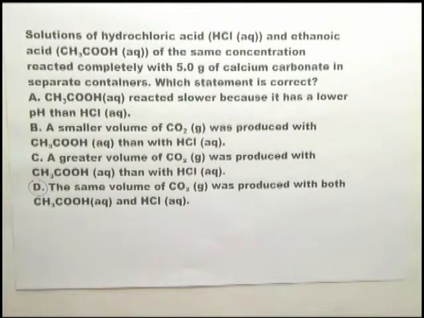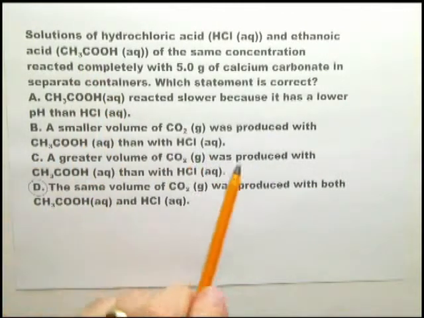The difference between strong acid and weak acid is due to the amount of dissociation. In the case of hydrochloric acid, it is completely dissociated, and therefore it will react faster than ethanoic acid, which is not completely dissociated. From the point of view of general chemistry, it does react with the same chemicals.